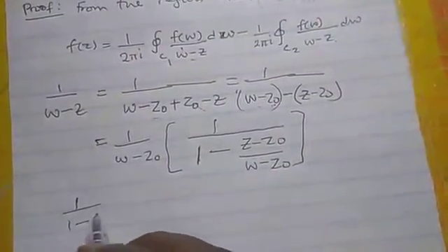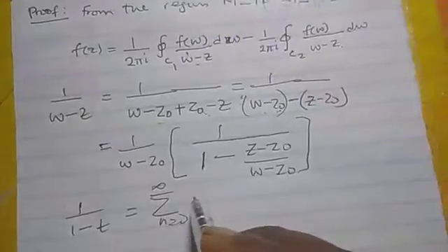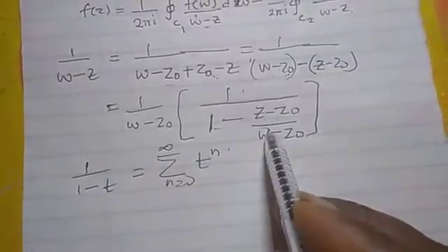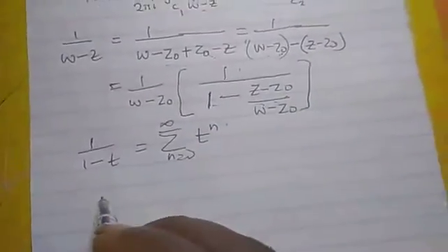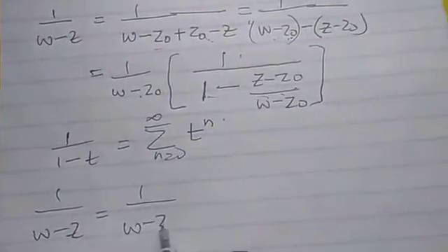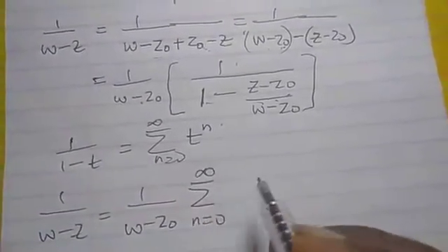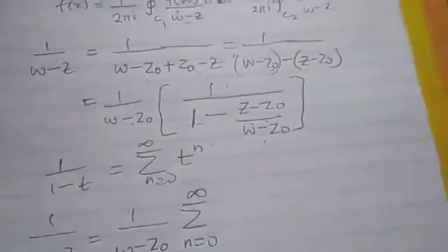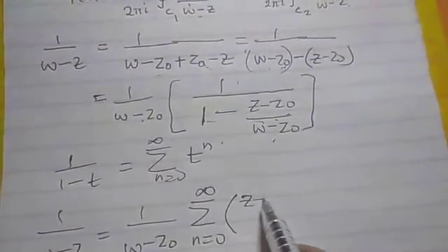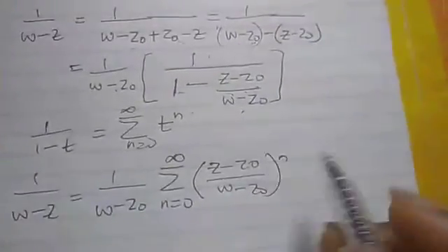Then let's recall that 1 over 1 minus t is the summation, n running from 0 to infinity, of t raised to power n. The same thing is here: this is 1 over 1 minus t. In that case, 1 over this will be equal to 1 over w minus z0 times the summation, n from 0 to infinity, of z minus z0 over w minus z0, all raised to power n.